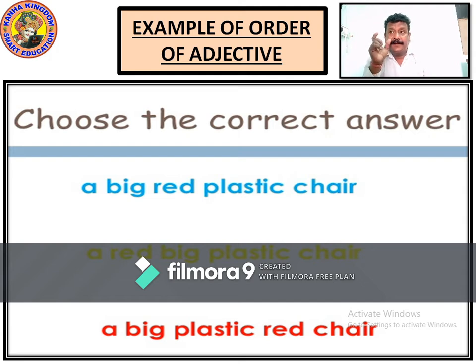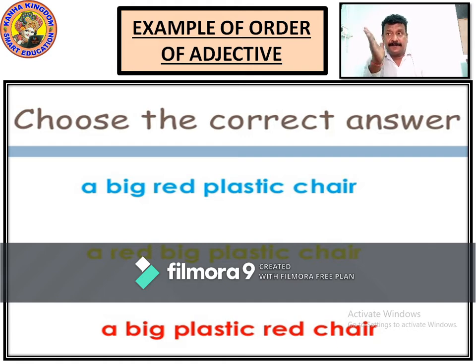A red big plastic chair. It says a red big plastic chair is the correct one here, in a proper order. It's talking about the chair. Now here there is description about color and its size.